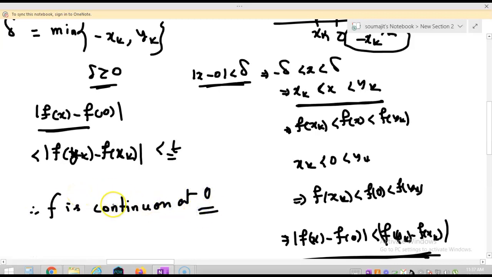Okay, it is again an easy question, but it is a tricky question. You have to think it in exam hall. Okay, so that's all about it.